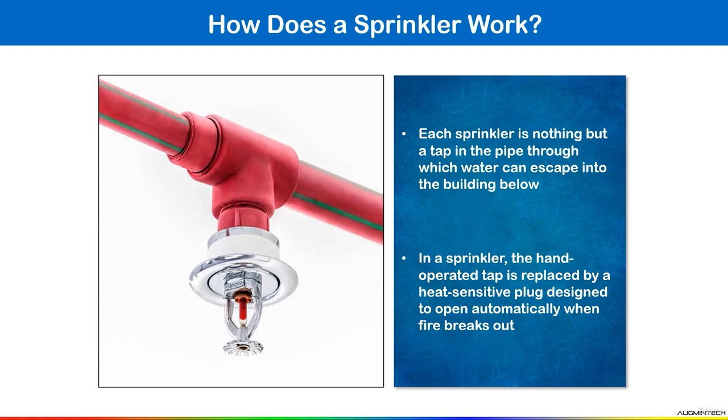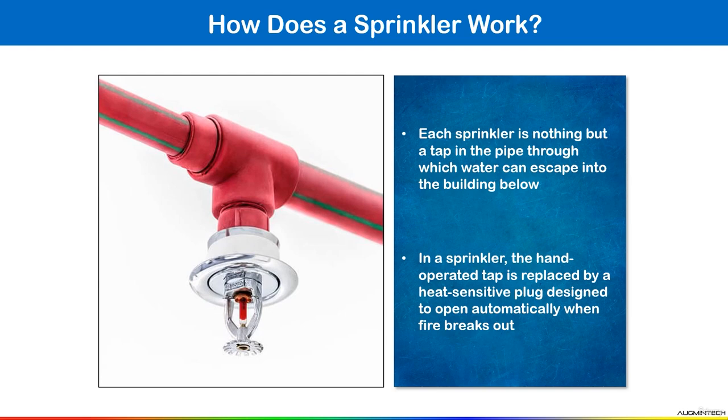If inside this bulb you have an orange color liquid, it means a temperature rating of 57 degrees Celsius. If inside the bulb you have a red color liquid, it means a 68 degrees Celsius temperature rating.